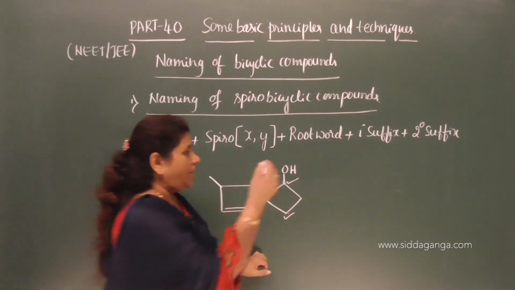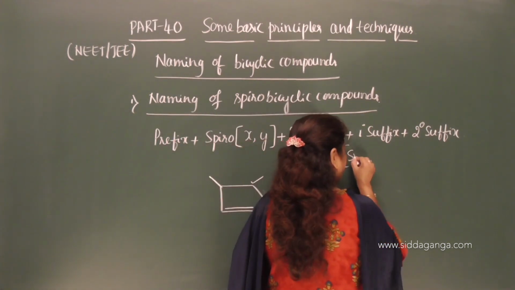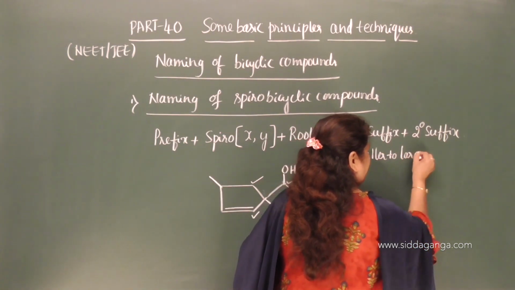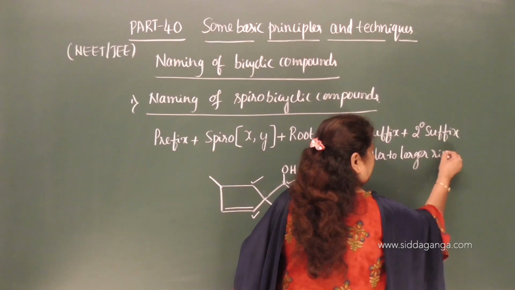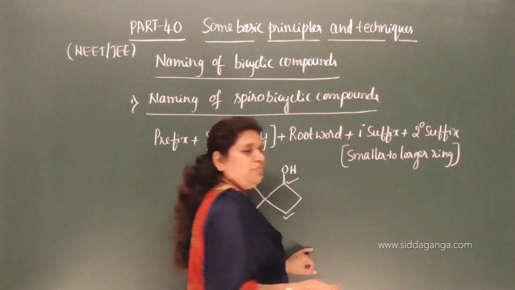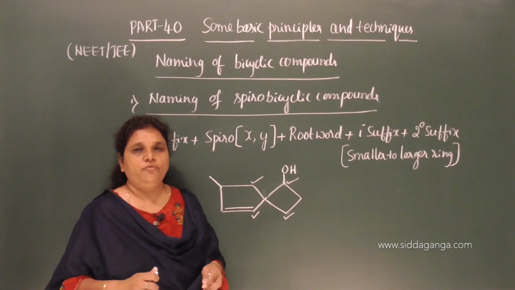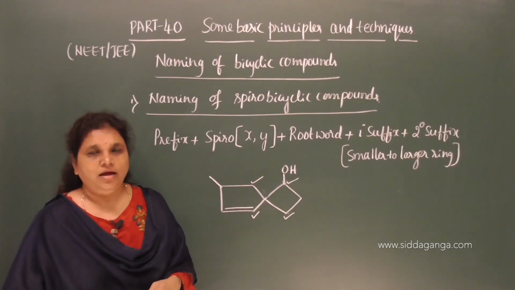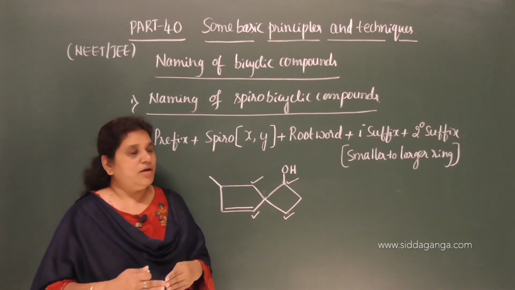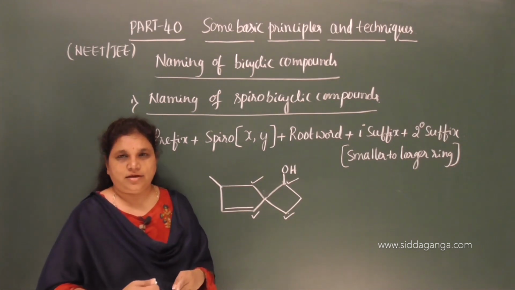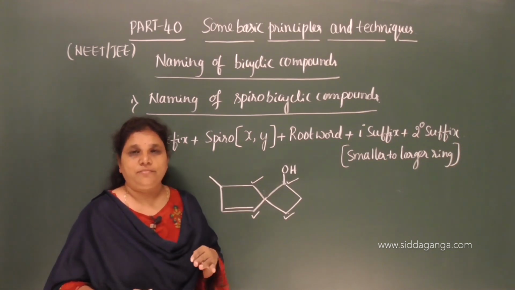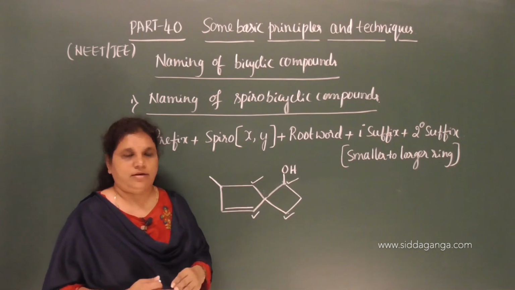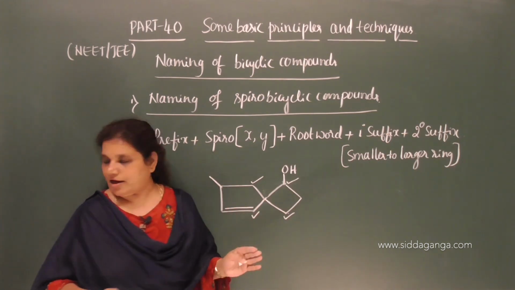So, smaller to larger ring. This rule is very, very important. Functional group, wherever it may be on a smaller ring or on a larger ring. Numbering is done from smaller to the larger ring, and numbering is done from the carbon which is next to the bridgehead carbon.